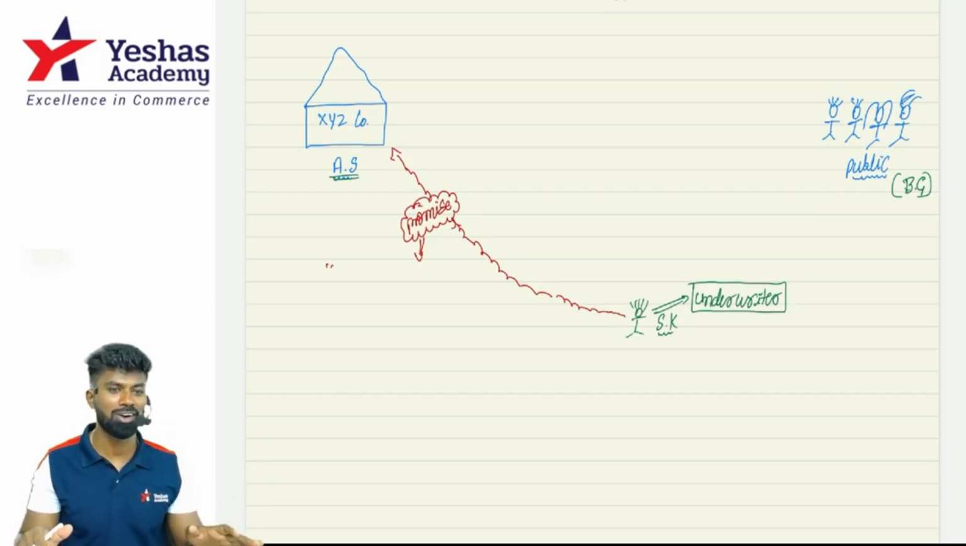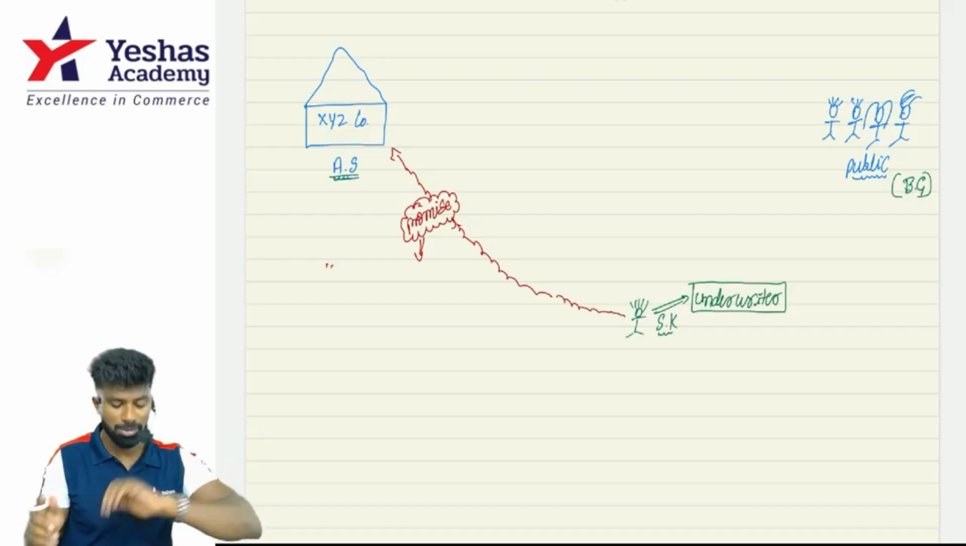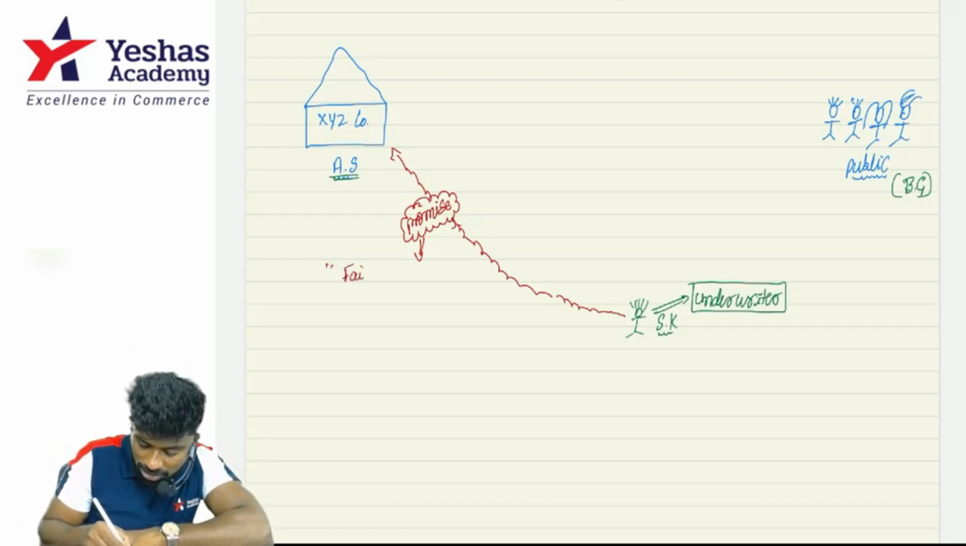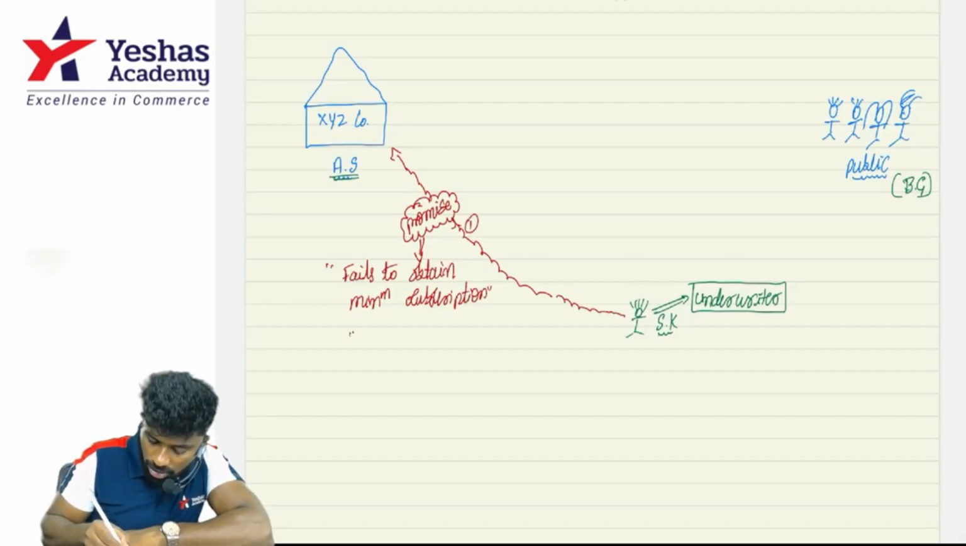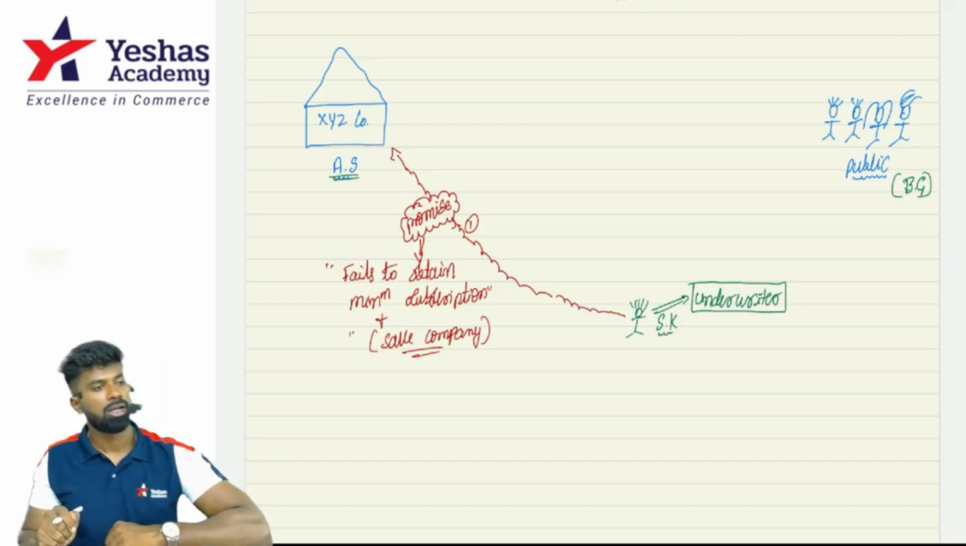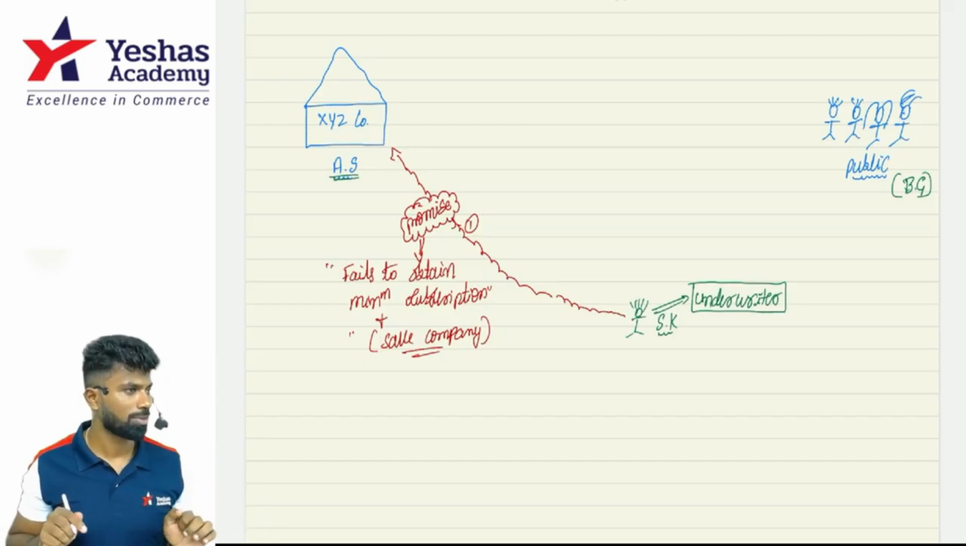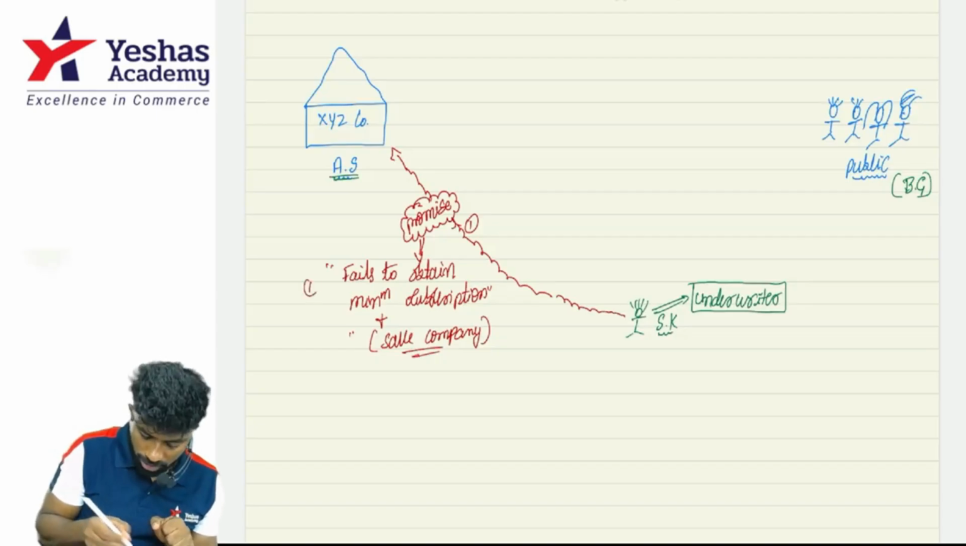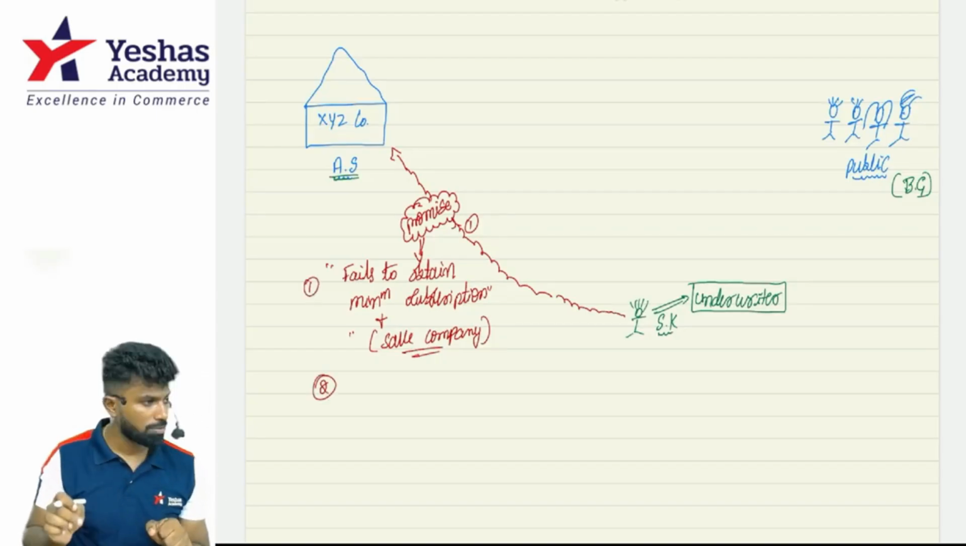I will save you from the consequences of not getting the minimum subscription. So if the company fails to obtain minimum subscription from the public, who will save the company? The underwriter will save the company. This is the agreement the underwriter makes. Will he do this free of cost? Obviously he charges commission for that. Everybody charges commission for their work, correct, right?